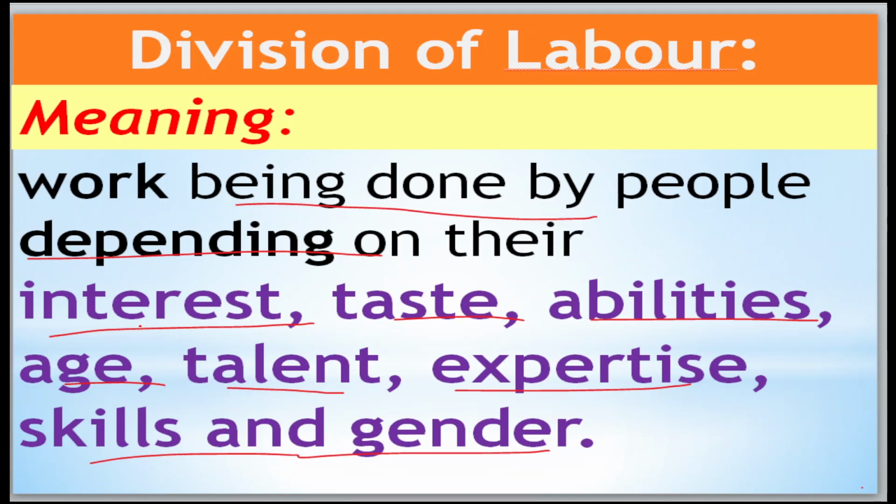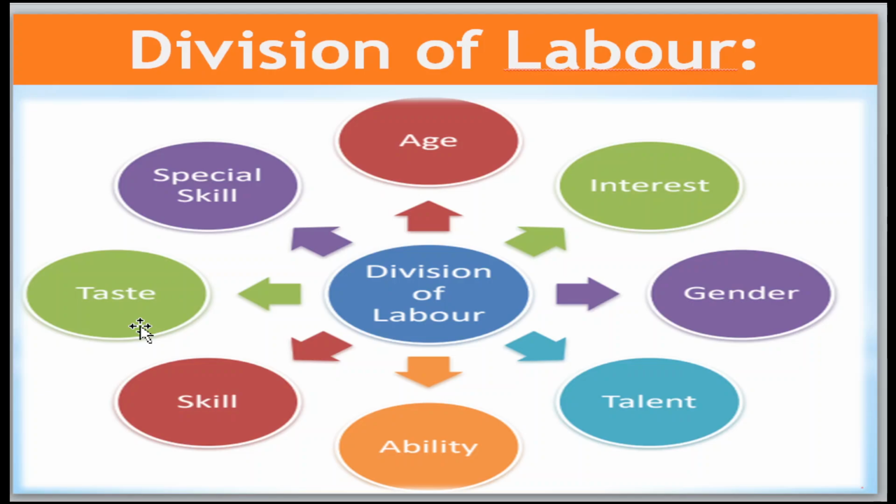Work may be done by people depending on these, and we call it the division of labor.